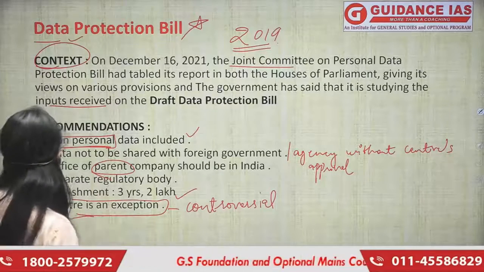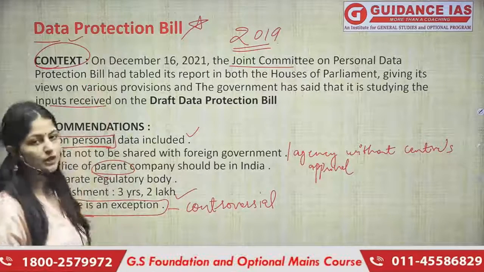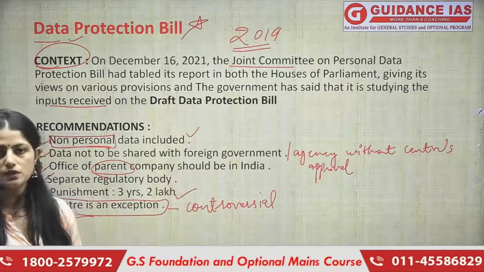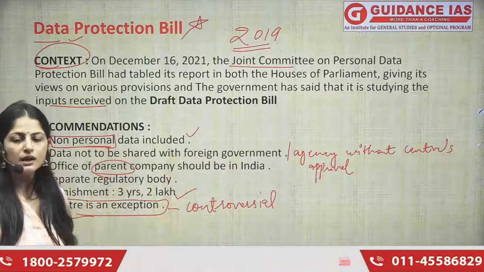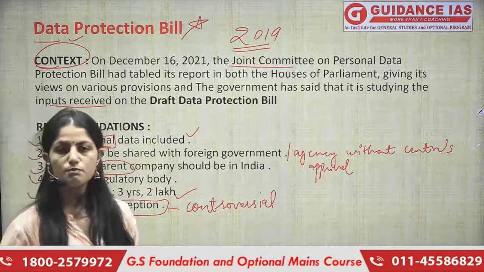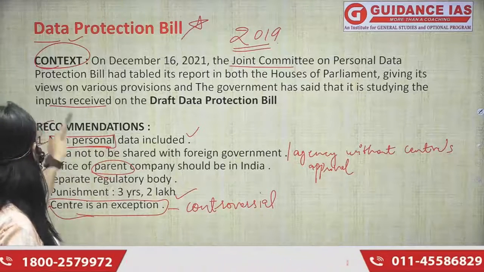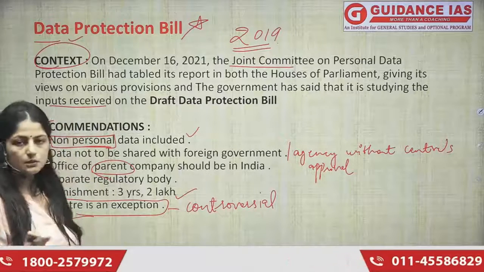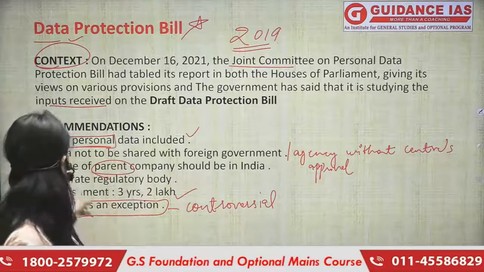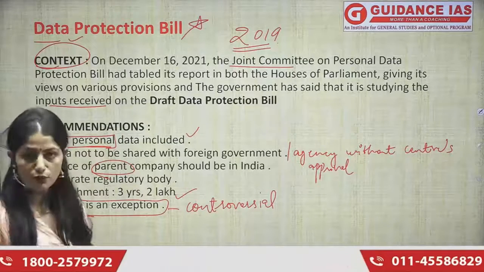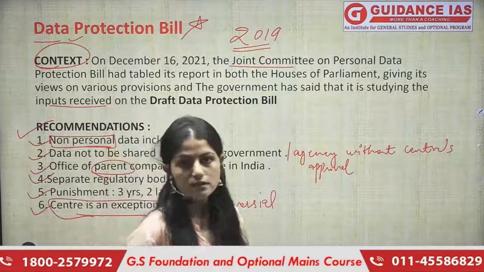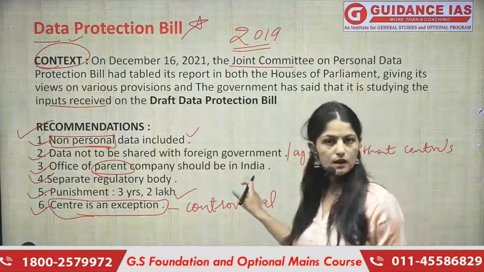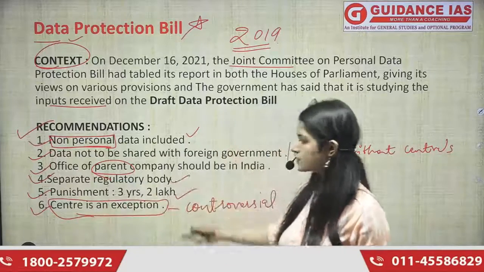All right. So to summarize this data protection bill, we know that to make such people or such companies accountable, we tabled this bill in 2019. Then we kept amending it or enlarging the scope of it. And finally, the recent amendment we're talking about, what are those recommendations? Non personal data को include कर लिया गया है, इसका scope increase कर दिया गया है. The second is data not to be shared with the foreign company or any foreign agency until and unless a central government approves it. The third is office of the parent company should be in India. The fourth one is there should be a separate regulatory body.